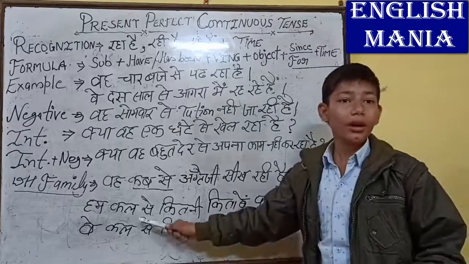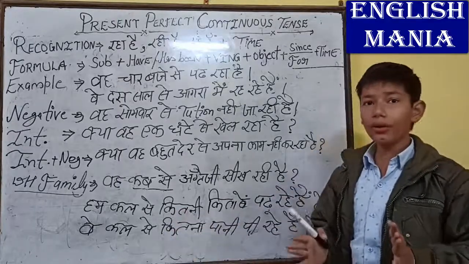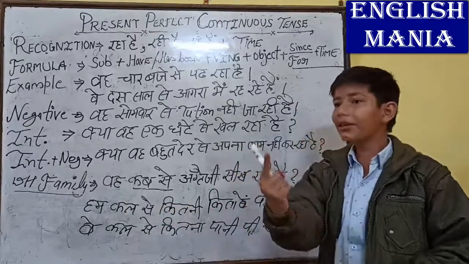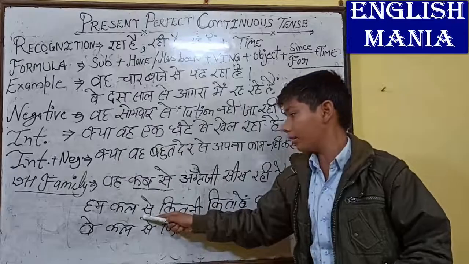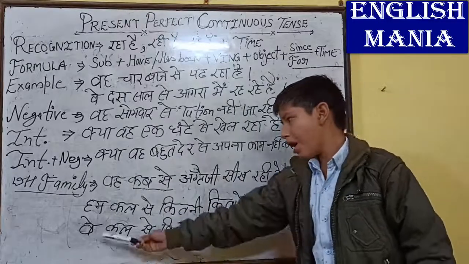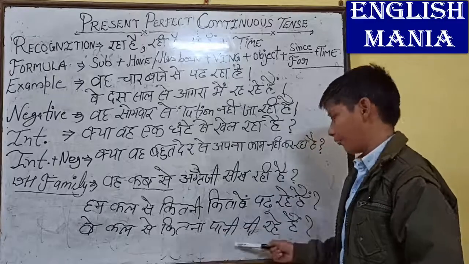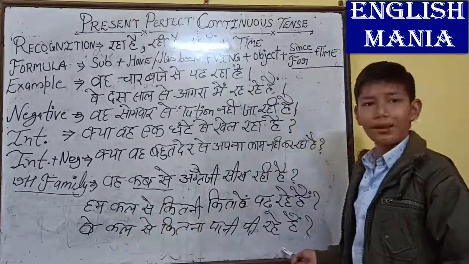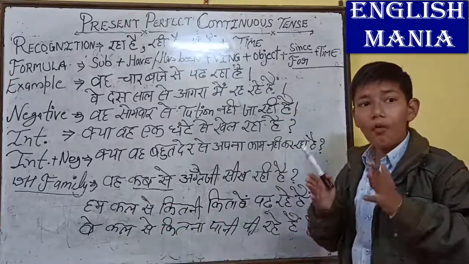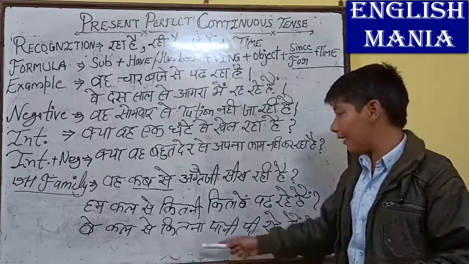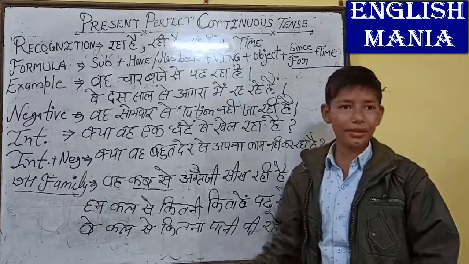How many books have we been learning since yesterday? We will not use for here, because it is not one day, that we are reading for one day. It is कल से कितनी किताबें पढ़ रहे हैं. And here also कल is there, we will use since here. And how much, वे कल से कितना पानी पी रहे हैं, we will use how much here. How much water have they been drinking since yesterday.